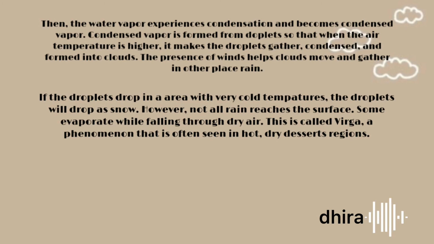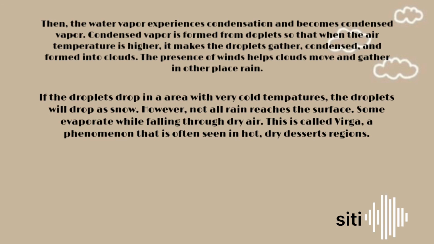Then, the water vapor experiences condensation and becomes condensed vapor. Condensed vapor is formed from droplets, so that when the air temperature is lower, it makes the droplets gather, condense, and form into clouds. The presence of winds helps clouds move and gather in other places to rain. If the droplets drop in an area with very cool temperatures, the droplets will drop as snow.